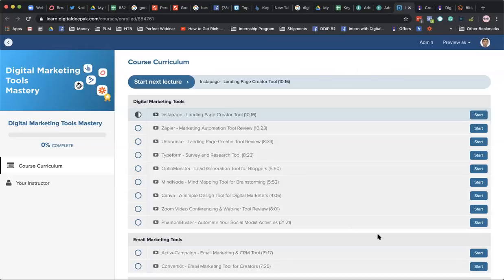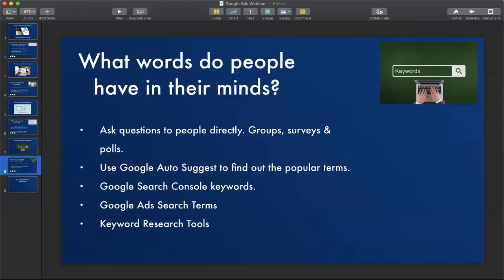So let's get back to the slides. In the next section of this webinar, I will be logging into my Google Ads account and letting you know how I run my Google campaigns. Fantastic. So thank you. Getting back to the slide. This is basically keyword research that we have understood so far.